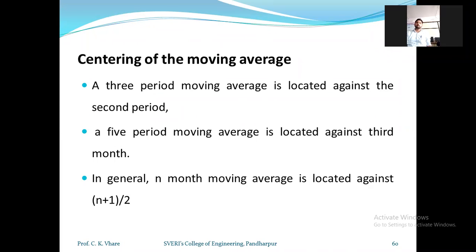If we consider 3 periods for the calculation using this formula, 3 plus 1 is 4, 4 divided by 2, we will get 2. That validates this first point.